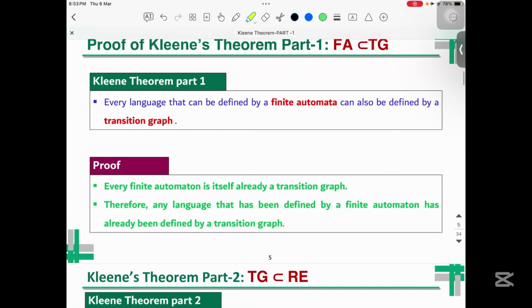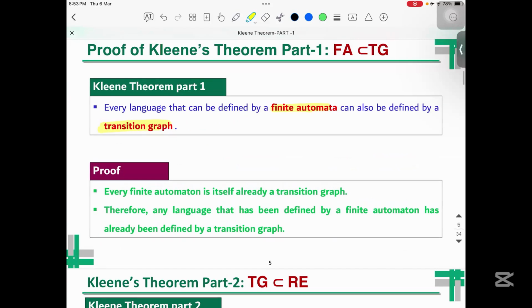For the Kleene theorem part one, every language that can be defined by a finite automata can also be defined by the transition graph. So for this, we don't need to do any sort of proof. Why? Because every finite automata is itself already a transition graph. So therefore, any language that can be defined by a finite automata has already been defined by the transition graph.